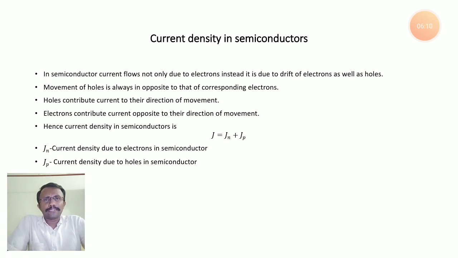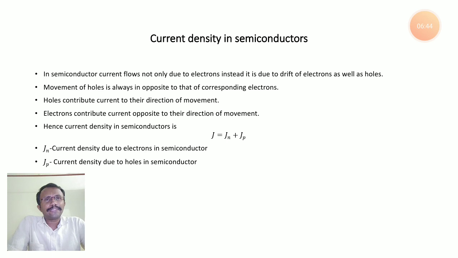That is nothing but sigma times E. So when it comes to current density in conductors, Jn. So what is Jn? There already we know nq mu into E. Here it becomes nq mu n into E. What is small n? Electron concentration. What is q? Charge of electron. What is mu n? There it is only mu. Here mu n means nothing but mobility of electrons, where capital E is the electric field applied on the semiconductor.